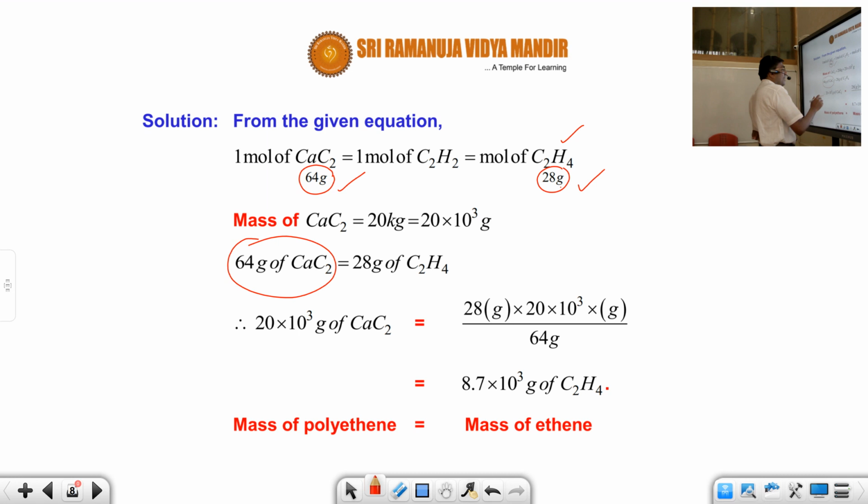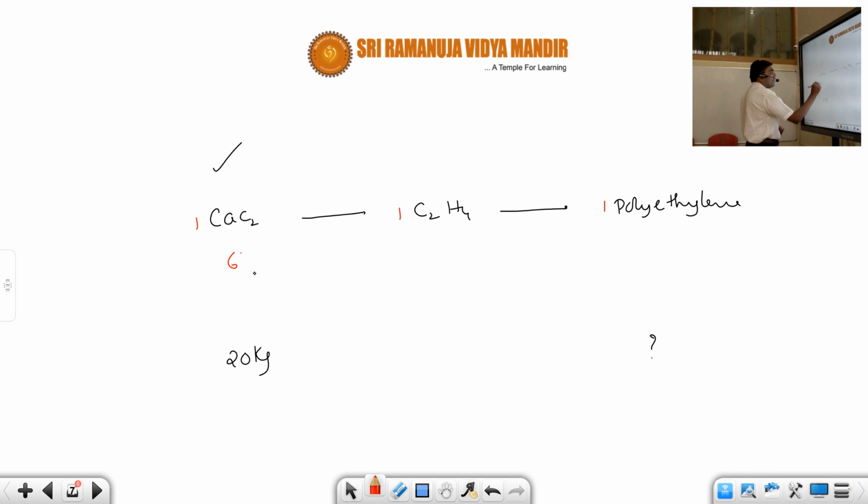So you can go back. Here I hope you understood. This is 64 grams, and this is 28 grams. Now 20 kg, how much? Because if you find C2H4, then what happens? This is also equal to 1 mole. Both are 1 mole. So C2H4 1 mole is equal to polyethylene 1 mole. I hope you understood. This is how you can find the mass.